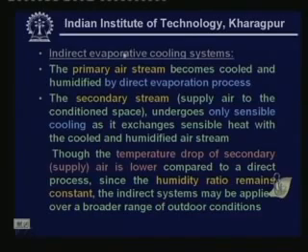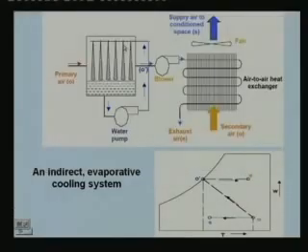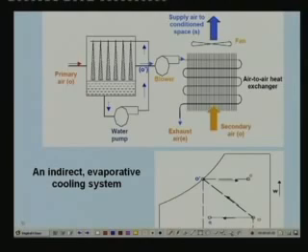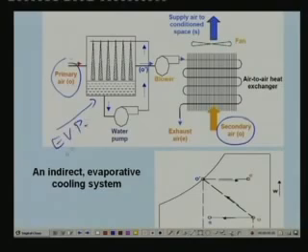Now let me show a schematic of an indirect system. As I said, here you have two air streams, one is primary air, the other is secondary air. First, primary air is cooled and humidified in this evaporative cooler. As the primary air flows through it, it gets cooled and humidified. Now this cooled and humidified air is blown through an air to air heat exchanger.